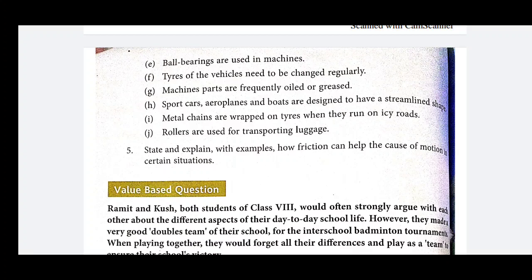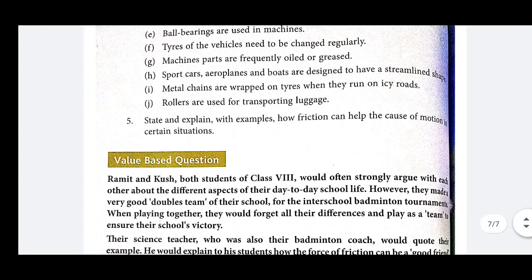Here we have taken only 4 classes, but these 4 classes mean 4 into 3, 12 classes. So from my side, the 2 chapters, force and pressure and friction, are complete. Now in the next class, according to myself, I have to start a new chapter. So remember this, these 2 chapters are finished. I have to start a new chapter.